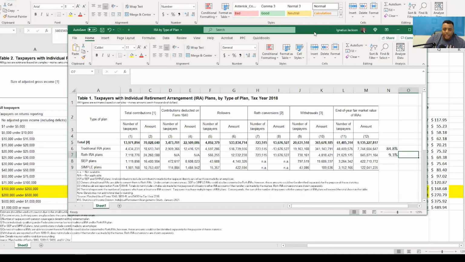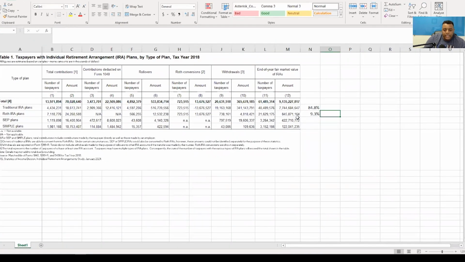But it's kind of interesting that there's only 845 or 846 billion, rounded, sitting inside of Roth IRAs. Again, there are some outliers, Peter Thiel and some others, but they're not the overwhelming majority of people who are taking advantage of these strategies, and the strategies are working, okay?